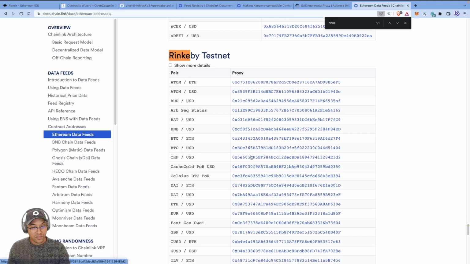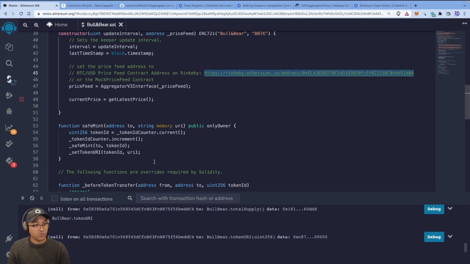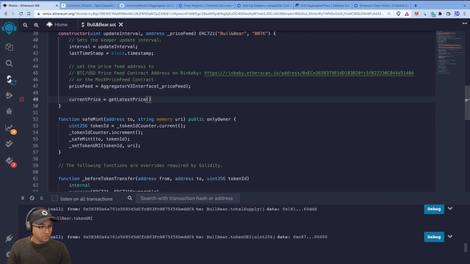You see that address? ECE36 ends with a 404. And that's also what's here, right? So that's our Rinkeby based Chainlink aggregator price feed contract. That's the one we end up calling, but we may want to pass in another one for mocking purposes and for local testing, but we'll get to that in a moment. Now, what's this saying?